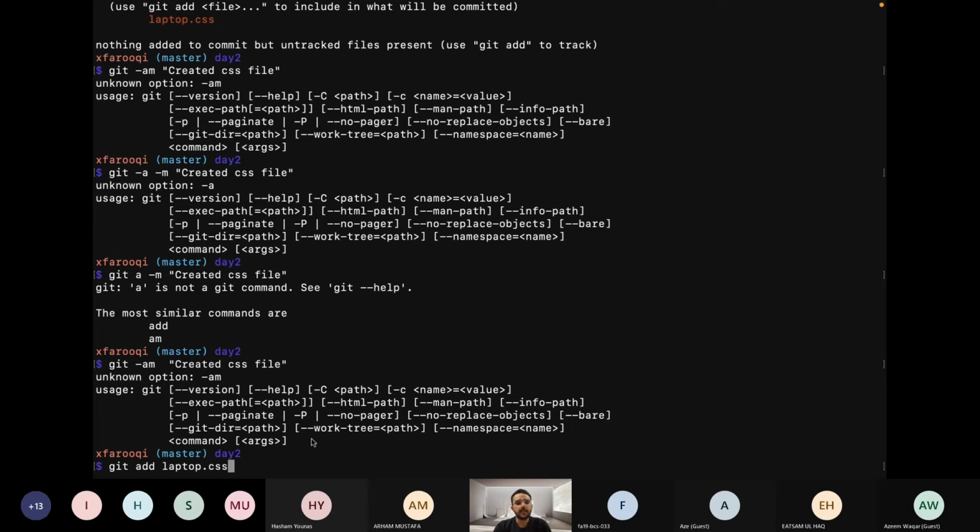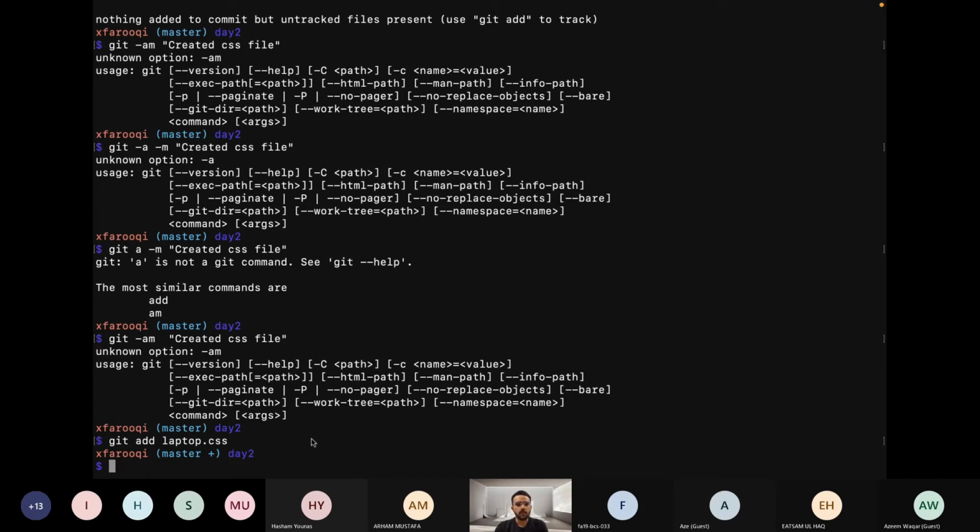What does the tab button do? It will autocomplete the statement. If you are using the command line, this is a good approach instead of writing the complete name. So hit add. This will add this file to the staging index. Okay, this file is here.